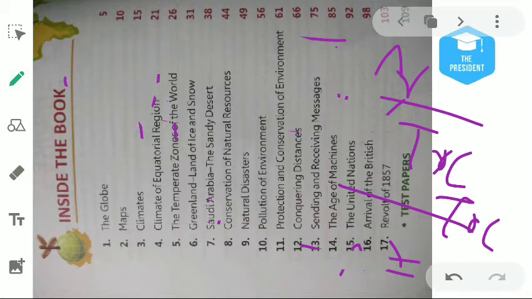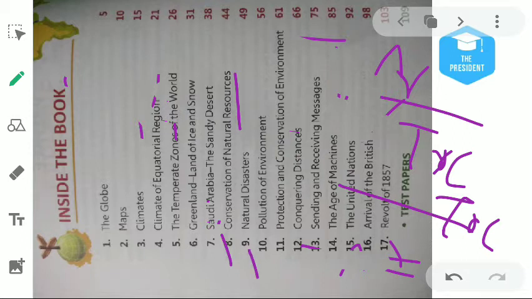next chapter 8 is about the conservation of the natural resources. We all already know about the natural resources. Natural resources means like water, air, land, soil, forest, animal kingdom. So how we can conserve these natural resources, this is basically all about this.